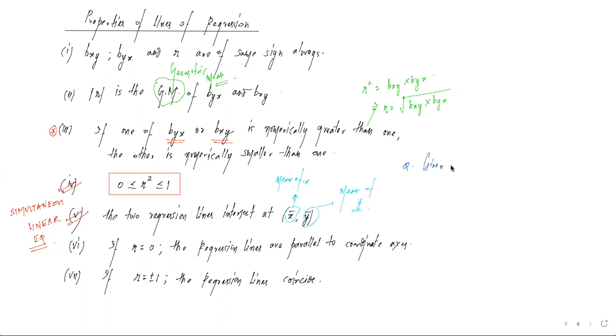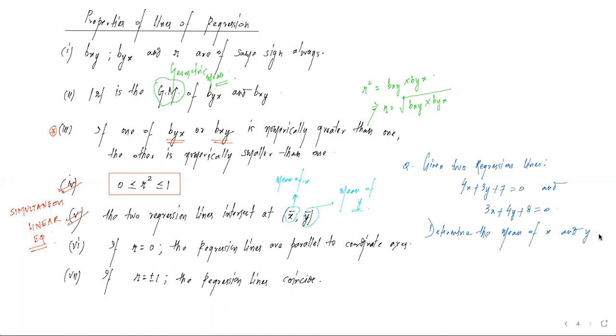The question is: given two regression lines, 4x plus 3y plus 7 equal to 0 and 3x plus 4y plus 8 equal to 0, determine the mean of x and y. This is the question with us.